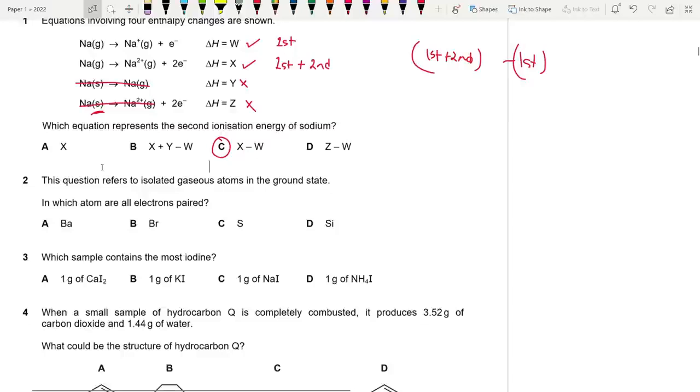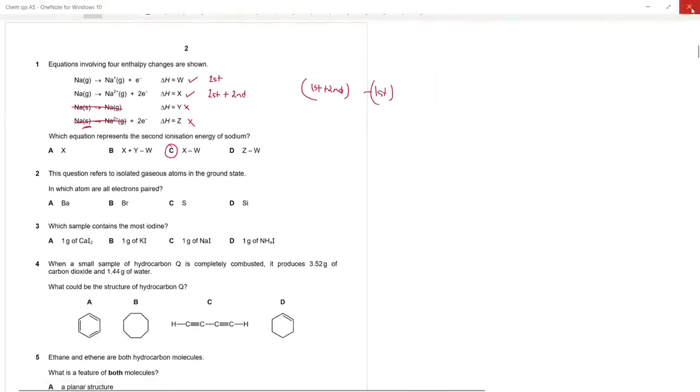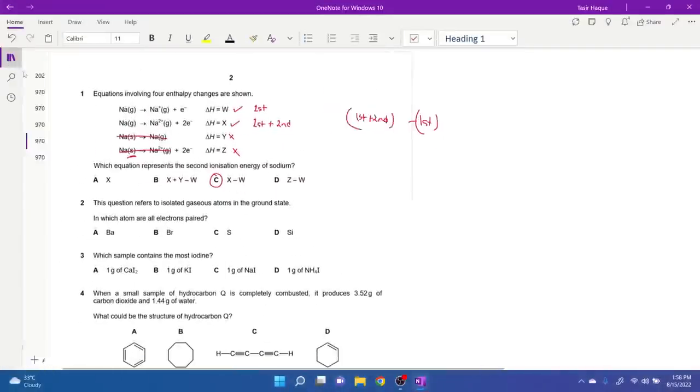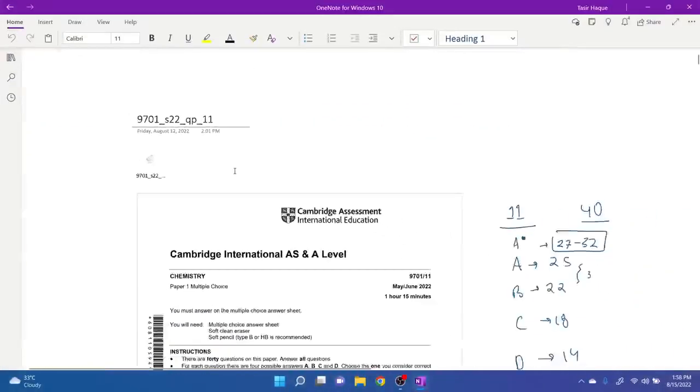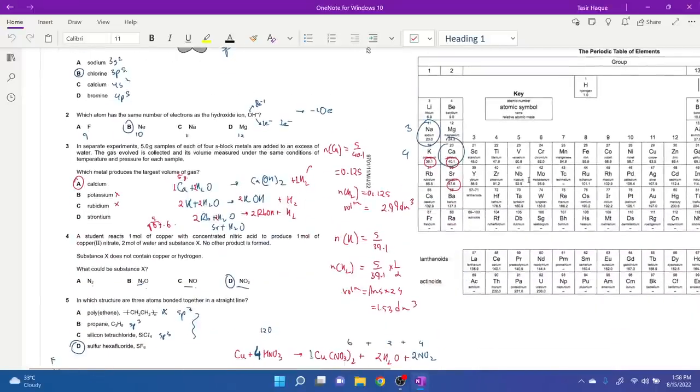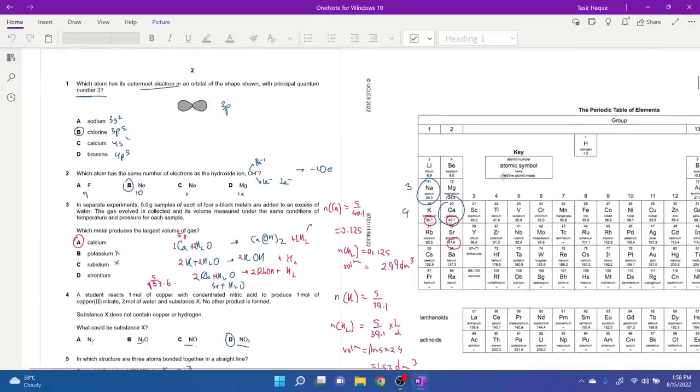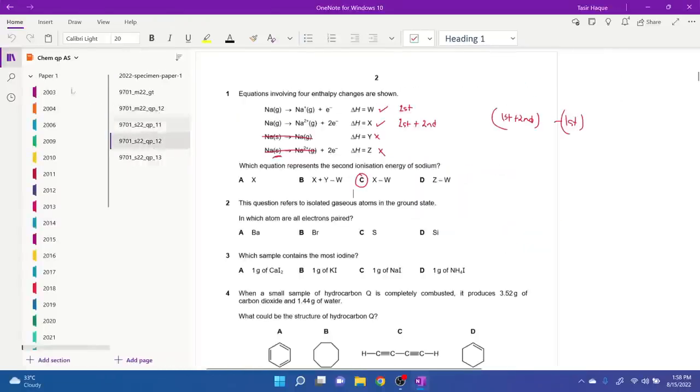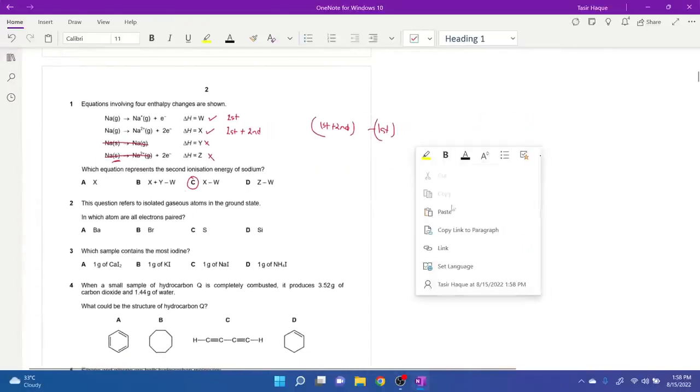Moving on to 2. The question refers to isolated gaseous atoms in the ground state. In which atom are all electrons paired? Okay, so yeah, we have access to the periodic table actually. Wait, let me bring that from variant 1-1. Also, guys, I am going to be solving all variants for 2022, so keep an eye on the channel if you're interested.